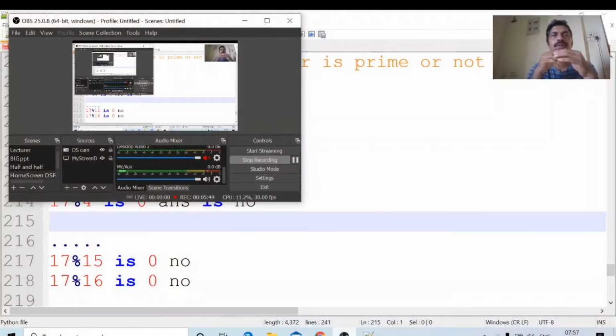What is the definition of a prime number? A number is said to be prime if its factors are 1 and itself only. The last word, only, is important. A number is said to be prime if its factors are 1 and itself only. Up to this number we will check.